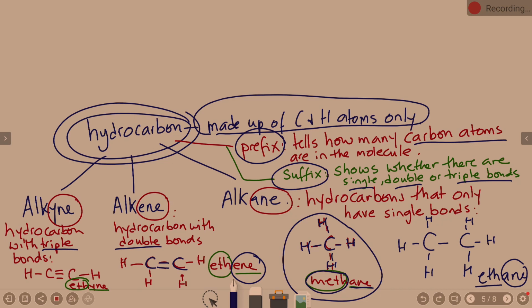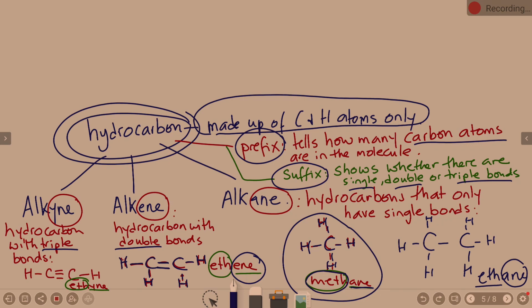Now be careful when I have double and triple bonds. How many bonds do I have here? 1, 2. So how many bonds are left over? 2, because I need a total of 4. So that's why I have 1 hydrogen and another hydrogen, and 1 hydrogen and then another hydrogen. We're okay with that? Do we have any questions?